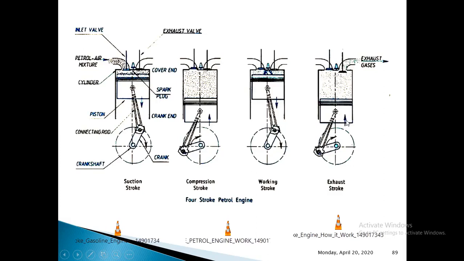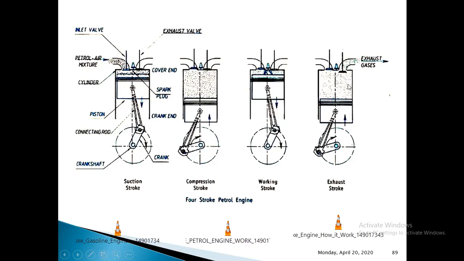In the exhaust stroke, the piston, which is at bottom dead center, starts to move towards top dead center, and because of this piston movement, it forces all the exhaust gases present in the combustion chamber to move out through the opened exhaust valve. This continues until the piston reaches top dead center.